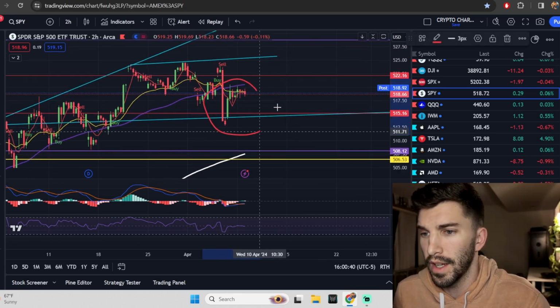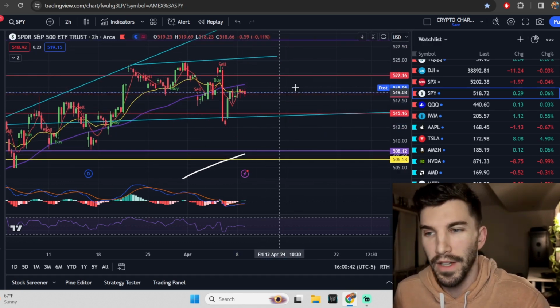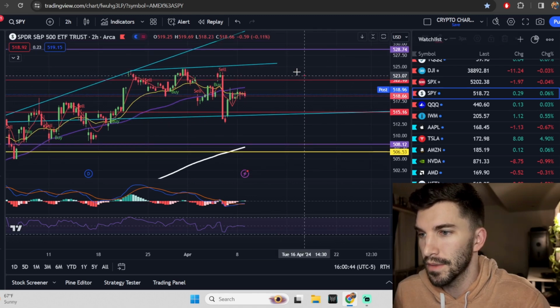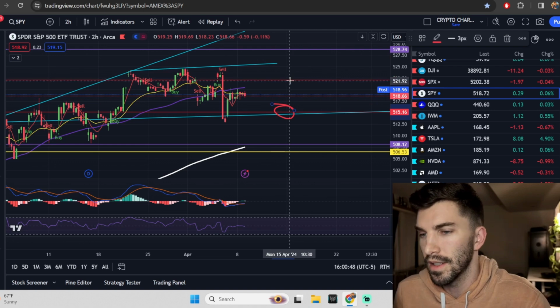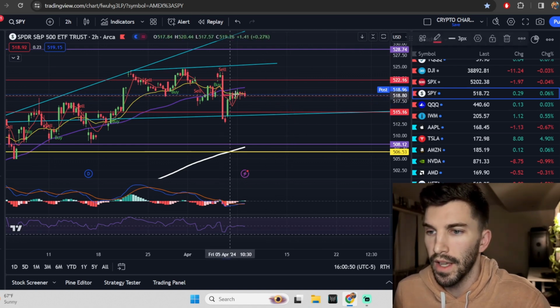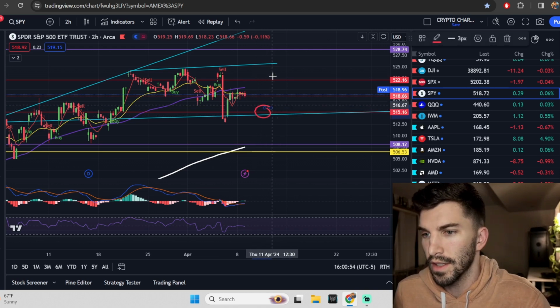I just wanted to point out the stuff happening here, but first I should probably give you those ranges. Let's give you those updated daily ranges. So tomorrow we have 522.16 to the upside and we have 515.16 to the downside. Even though we're ending the day in pretty much the same point where we opened, we're noticing that this actually tightened up a little bit.